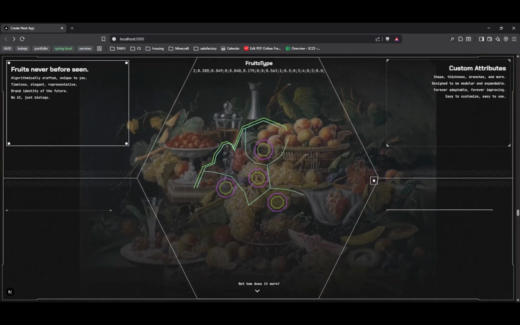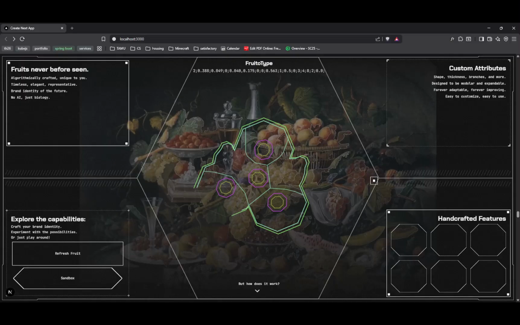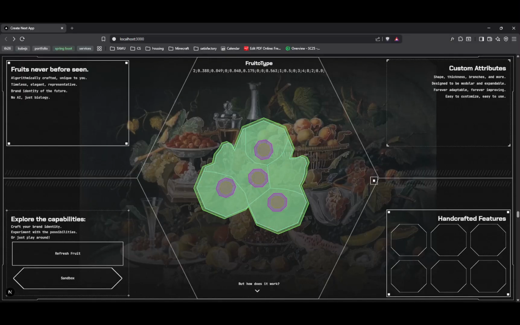Introducing FruitoType, a procedural generation framework for imaginary fruits not of this world, leveraging real fruit anatomy combined with speculative biology to create the perfect representation of oneself. It is endlessly variable and infinitely expandable. Every section, every attribute, and every feature can be customized and expanded upon.